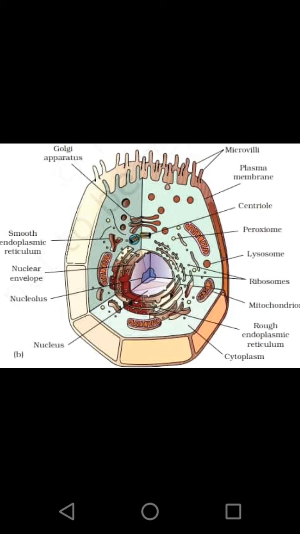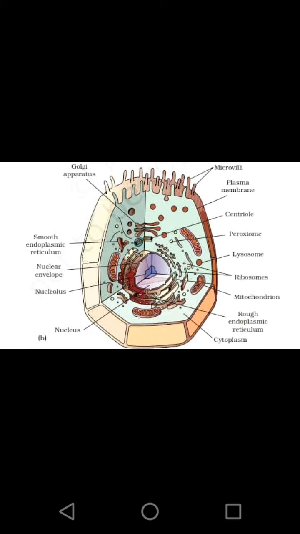The cytoplasm is a jelly like substance found within the cell, and it contains many cell organelles like mitochondria, lysosomes, endoplasmic reticulum, ribosomes, centrioles and vacuoles. These are some of the different cell organelles found within the cytoplasm.